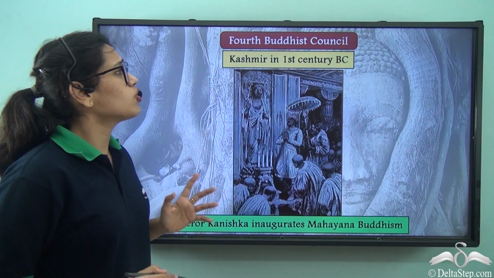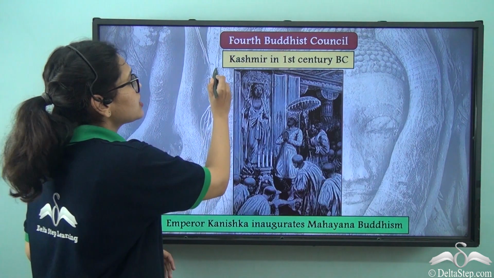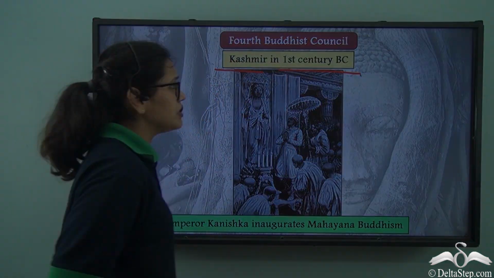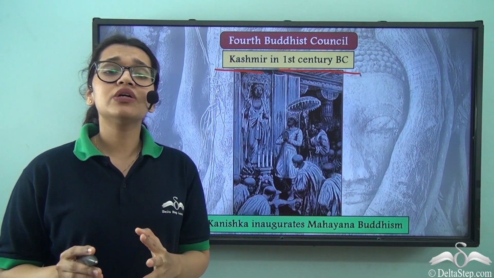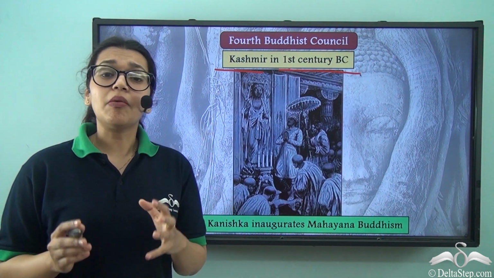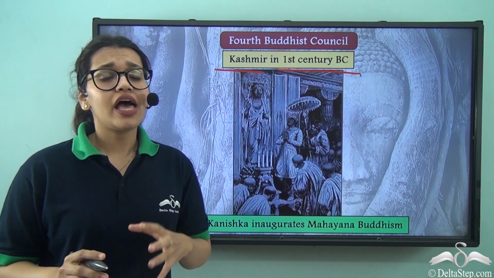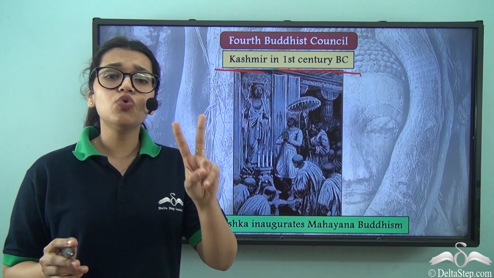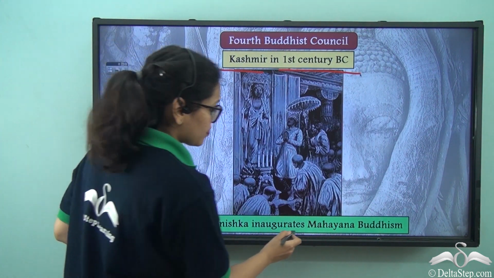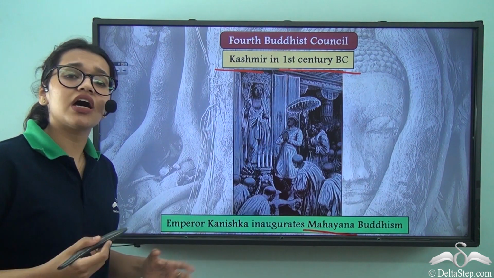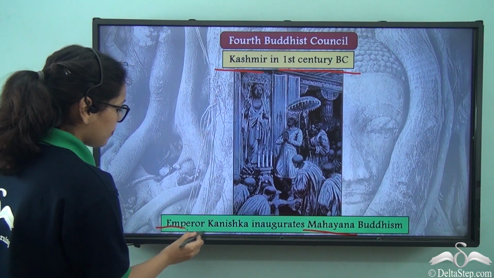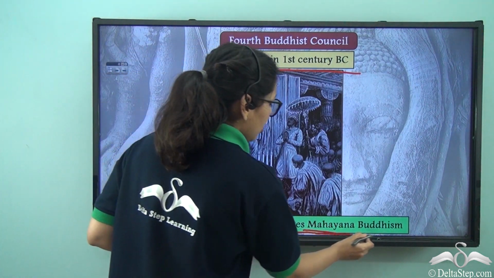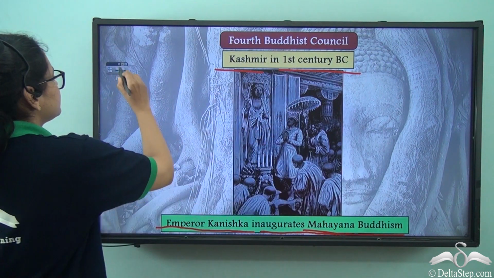Now coming to the fourth Buddhist council, which was held in Kashmir in 1st century BC. Now this one is an important Buddhist council. Why? Well, because it was during this council that Buddhism suffered a split, and so it was divided into two sects. One of those is Mahayana Buddhism and the other one is Hinayana Buddhism. And even in this picture here, you can see Emperor Kanishka inaugurating Mahayana Buddhism.